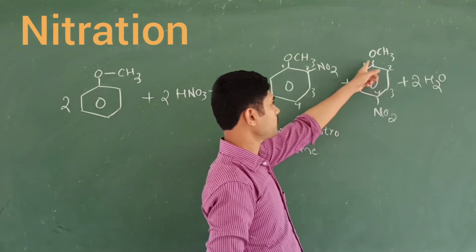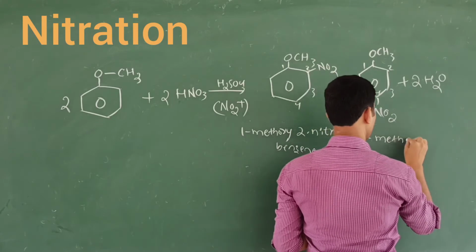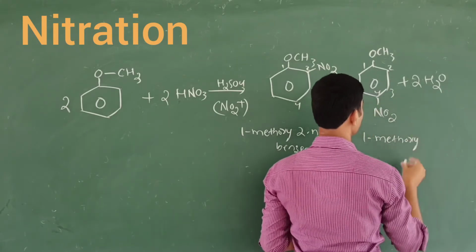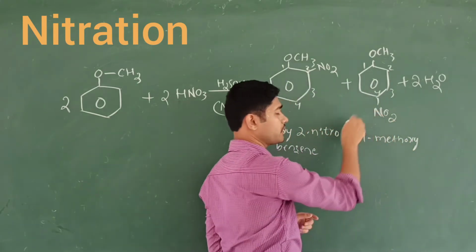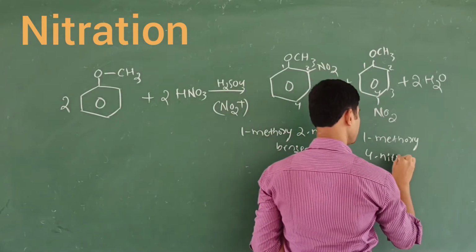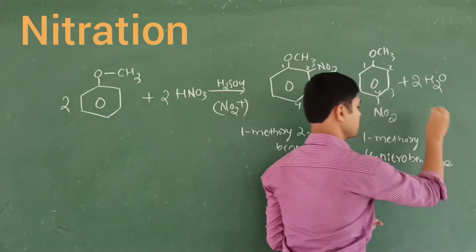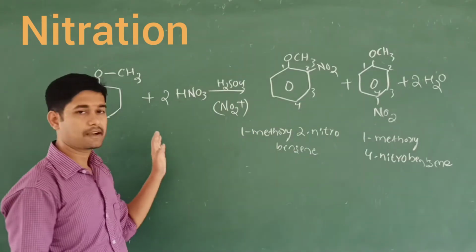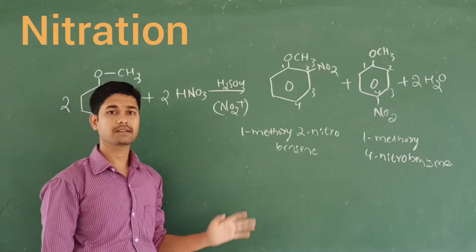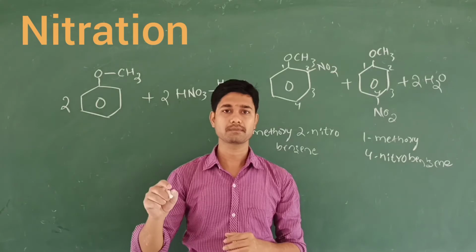Similarly, at the first carbon, the methoxy group is attached, that is called 1-methoxy. At the fourth carbon, the NO2 group will be attached. That is called 1-methoxy-4-nitrobenzene. So like this, nitration takes place under the electrophilic substitution reactions of this aromatic ether.